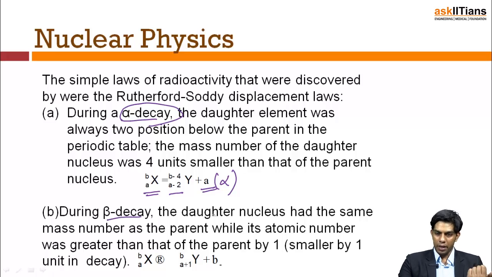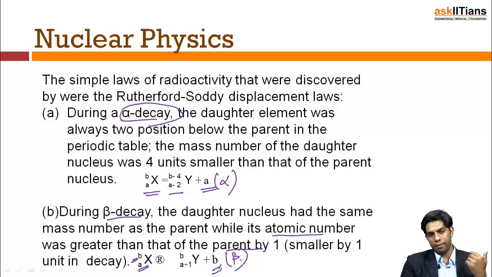Now during beta decay, the daughter nucleus had the same mass number, that is the atomic mass didn't change, but the atomic number increased by 1, because I had a number of protons and b minus a number of neutrons. Now one of the neutrons degraded into a proton and an electron. So now the number of protons is a plus 1. The number of nucleons is still b, plus an extra electron was thrown out, and that is my beta particle. So that's the effect of alpha decay and beta decay.